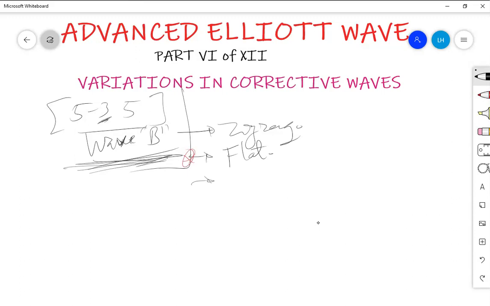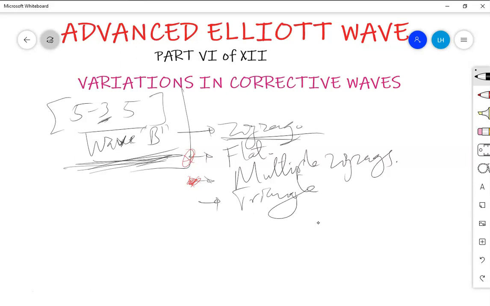Another form of variation is that sometimes wave B can have multiple zigzags. The basic theme has just a single zigzag, but in possible variations, wave B can have multiple zigzags. Sometimes it can be a double zigzag or a triple zigzag. Those are the possible forms of zigzags. And the last thing is that sometimes wave B can be a triangle. That's very common.